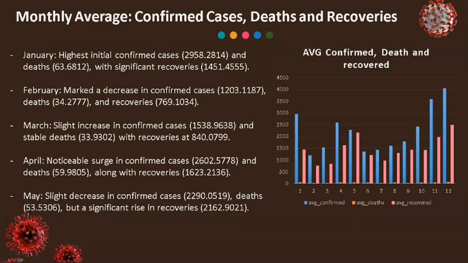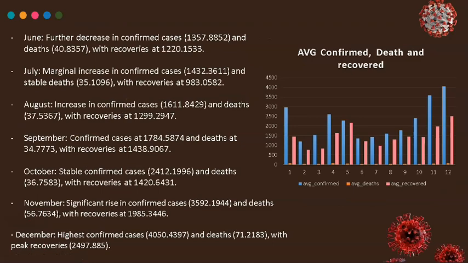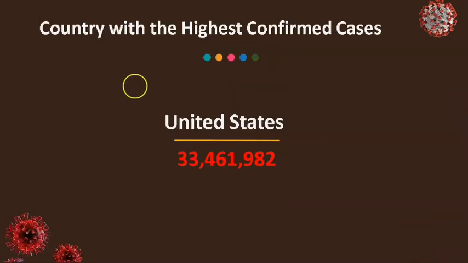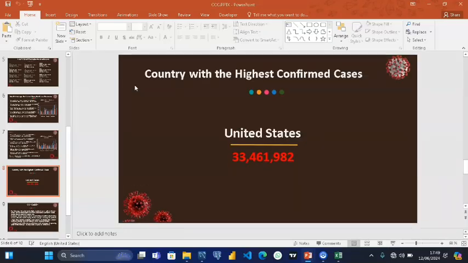Let's go ahead and see this monthly average of confirmed cases. Each month has a certain average. When you look at our data, we will be able to see that each month has a number. This is for January, February, March, April, and May. If you move further, this is down to December. The country with the highest confirmed cases is... the data just covers 2 years, so it's basically for 2 years.